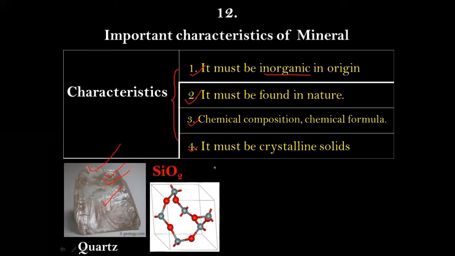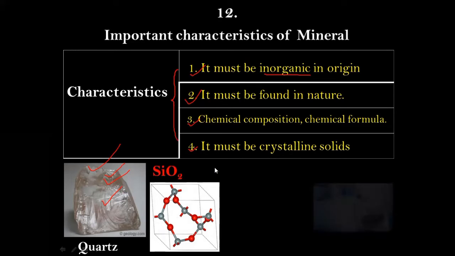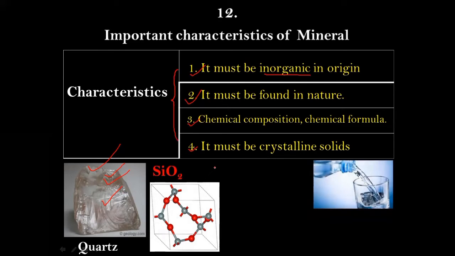Now there are so many students who get confused whether water can be called a mineral or not. So we need to clarify this confusion today. Let's compare water by looking at the four characteristics of minerals. Characteristic number one, it must be inorganic in origin. So water qualifies characteristic number one because water is inorganic in origin. It is found in nature. So water is also found in nature. It also qualifies characteristic number two.